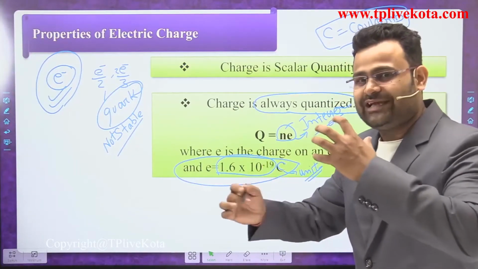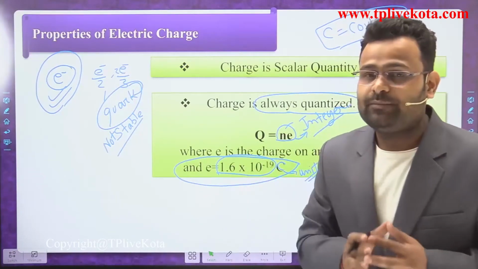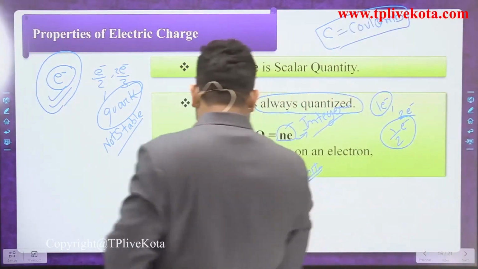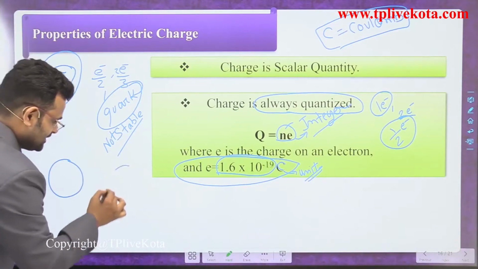So if you exchange one electron, it means you are exchanging 1.6 into 10 to the power minus 19 coulomb. Let's suppose, dear students, that this is one body and that is a second body.